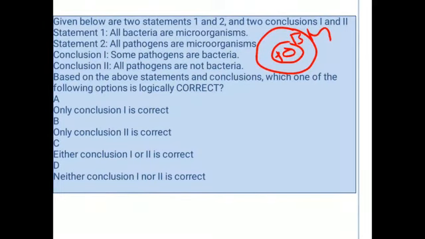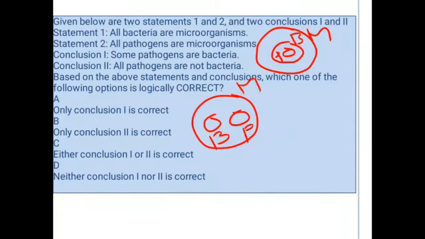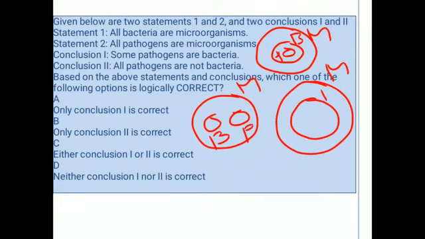This is the first case, and second case, this is B, and this is B, and this is M, and the third case is M, this is P, and within that B. So here given question is all bacteria are microorganisms and all pathogens are microorganisms.